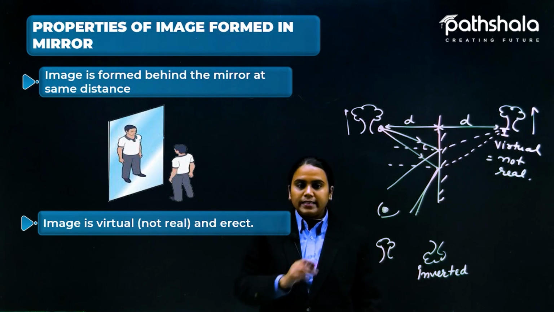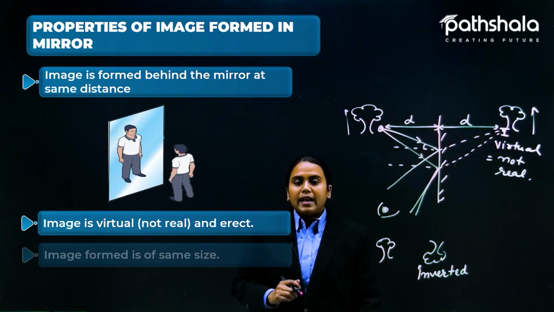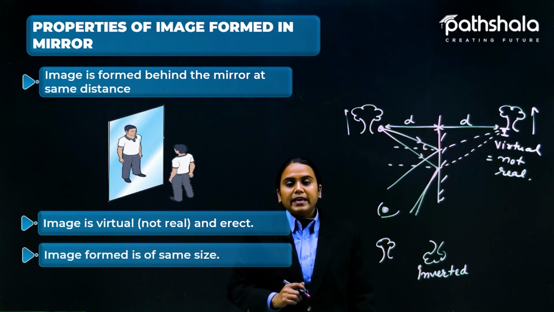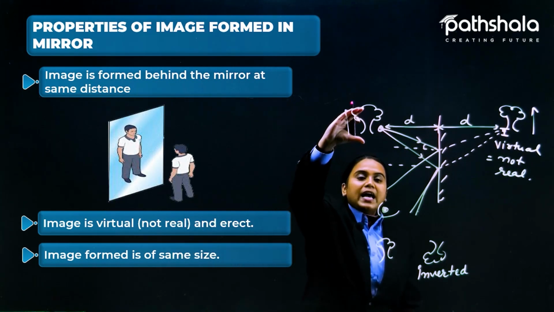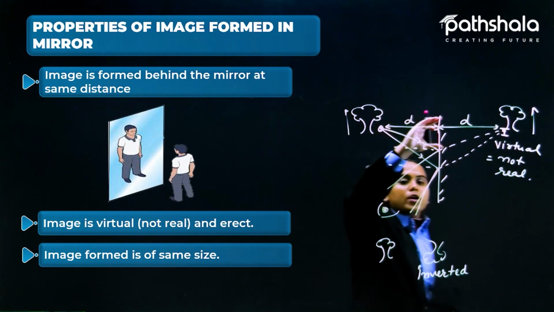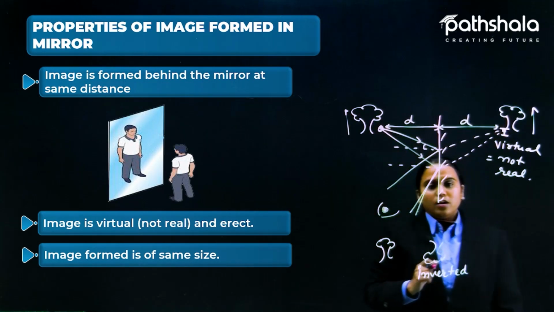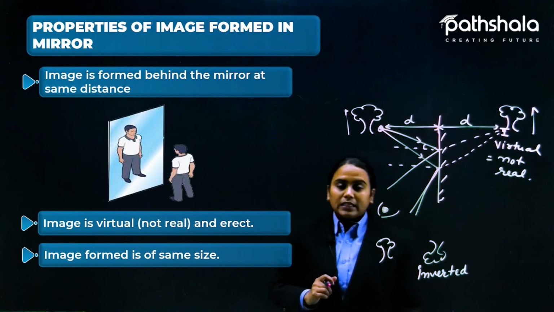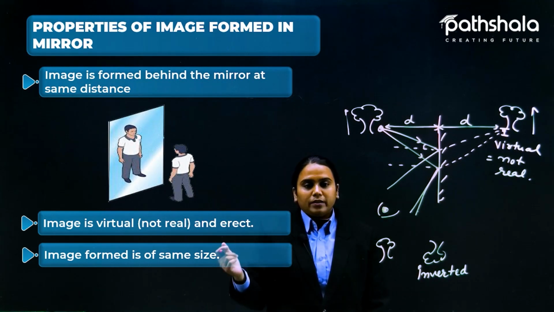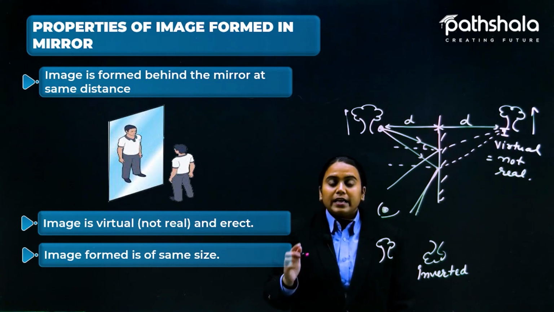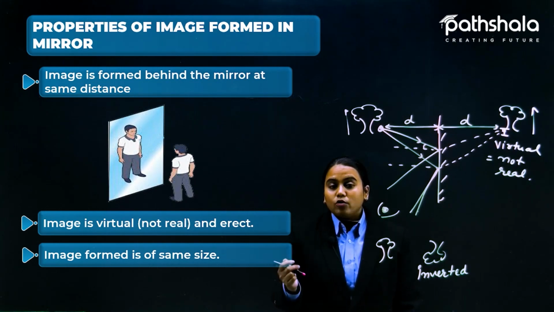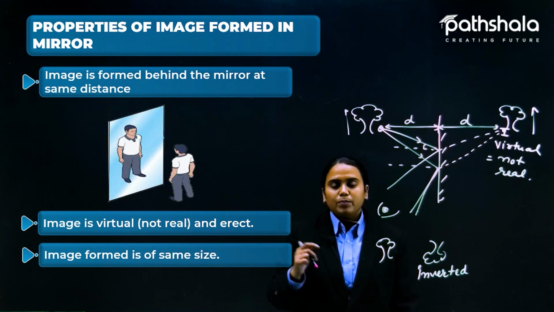Fine. So this is one more property, and the other property is that the image formed is of the same size. Whatever the size that is shown here would be the size that is shown here. So this is another property of the mirror. All these properties are very important, so keep them in mind, because of them we are able to see ourselves in the plane mirror.